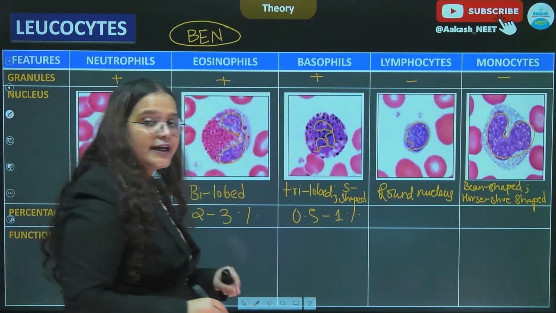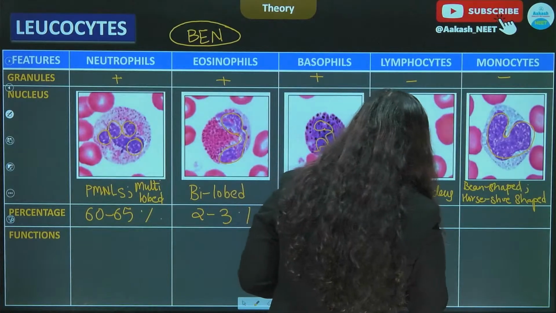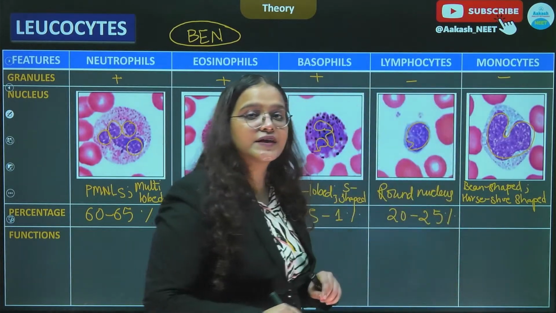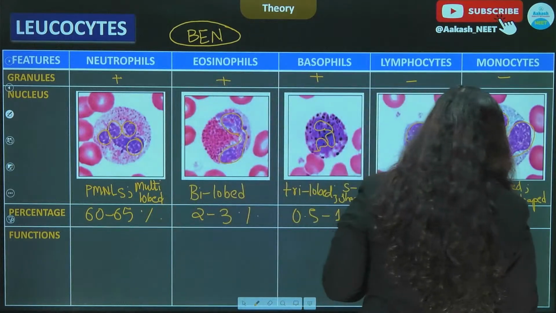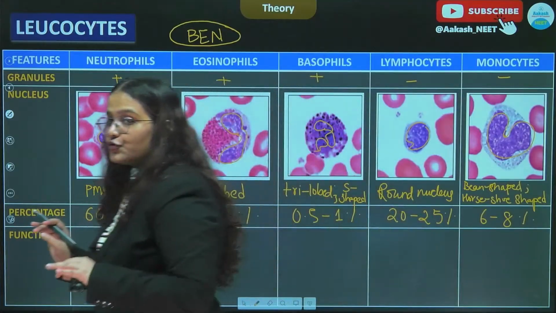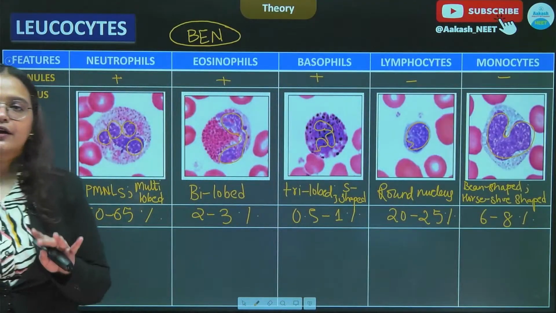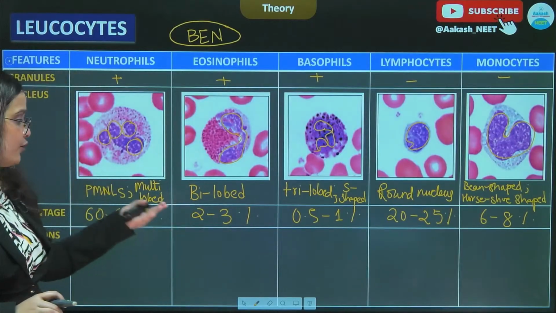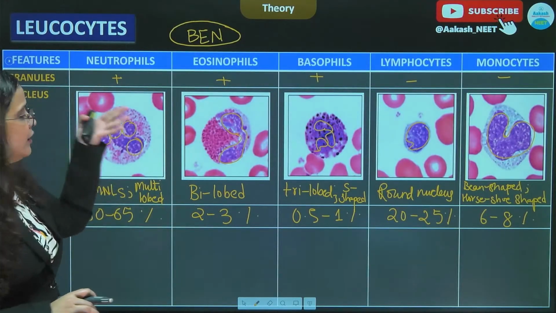The lymphocytes account for about 20 to 25%. And the monocytes account for about 6 to 8%. Again, based on the percentage of neutrophils, we have various questions that are always asked. So it is important that you remember the percentages of these different leukocytes.